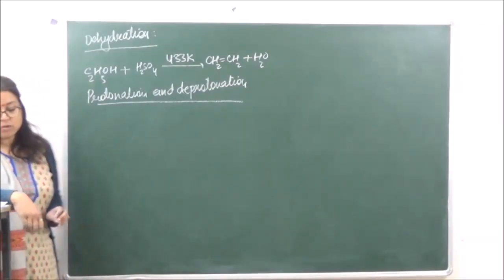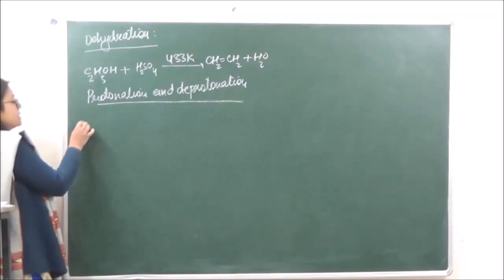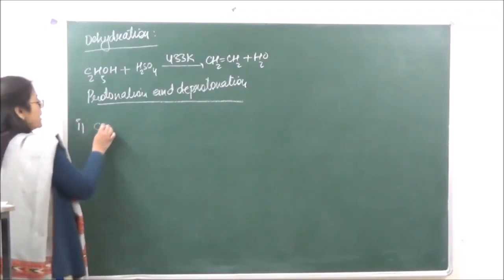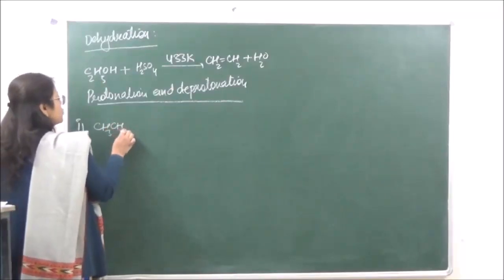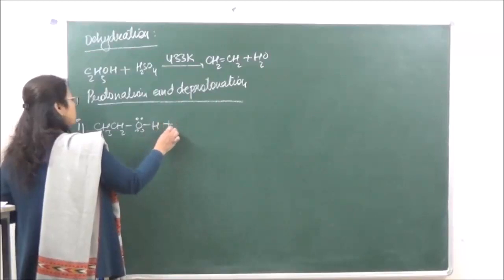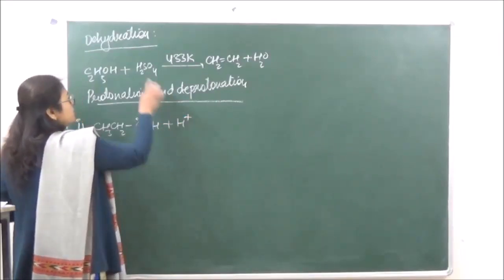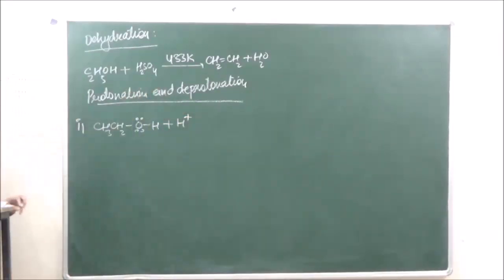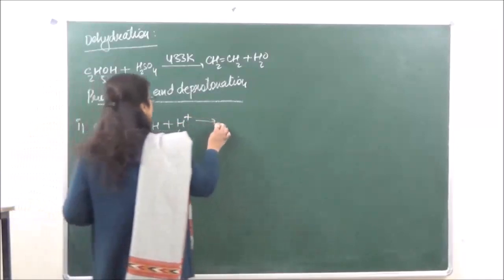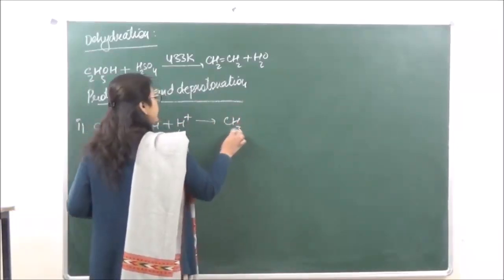The mechanism is a three-step mechanism. In the first step, protonation of the alcohol is going to take place. So we have over here CH3CH2OH. This H positive is coming from the acid which we are using over here. Okay, so this H positive will go and attack at the oxygen such that we get over here a protonated alcohol.